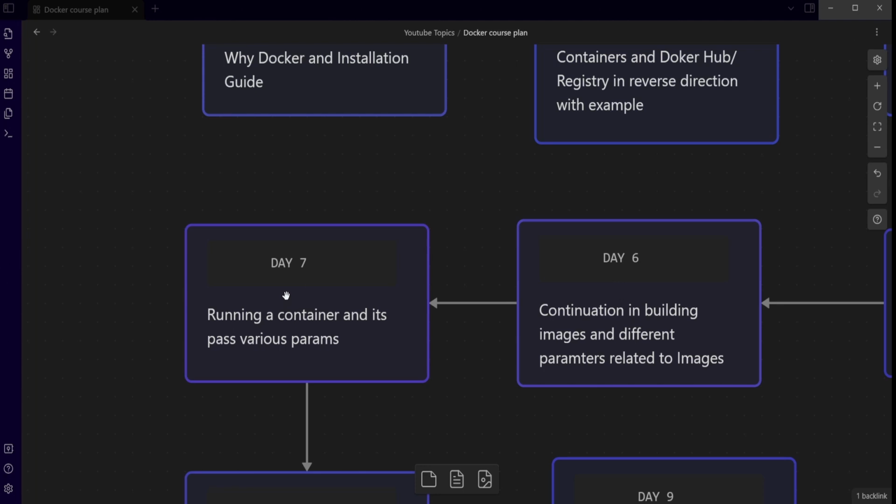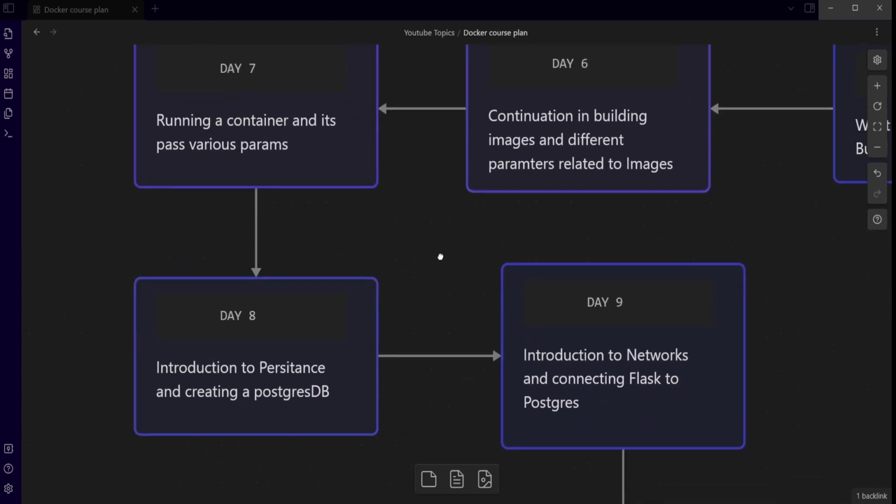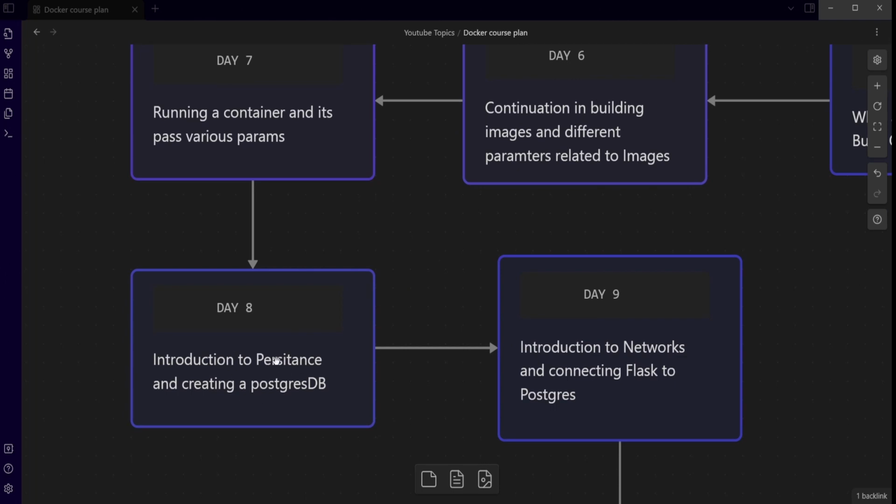Day 8 we'll be learning about persistence, or creating a MongoDB or Postgres database. I was thinking of doing it in MongoDB, but I felt PostgreSQL will be very essential and easy, because you already have an idea of SQL. So the Postgres database will become simpler. That's why I moved away from MongoDB. We'll be creating an image of the Postgres database, and you'll see how, instead of downloading the Postgres server on your local machine, you can just spin up a Docker image and keep everything isolated from your main machine.